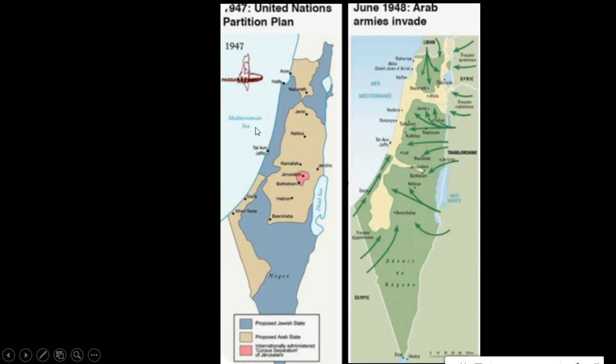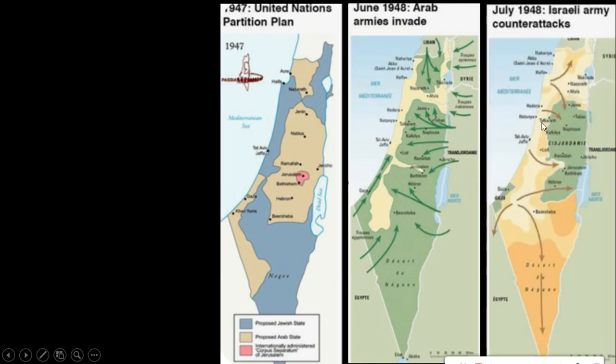But what happened is, after this was allocated, in 1948 the Arabs were not happy with the partition and they came and attacked. They moved in their army and forces to take control of the entire thing, and they wanted more area because they thought they would be suppressed under the Jews who were coming back. So that is what happened in 1948. And in July 1948, the Israeli forces counterattacked, and they actually got more area than what was originally allocated through the UN partition. This is what happened in this time.